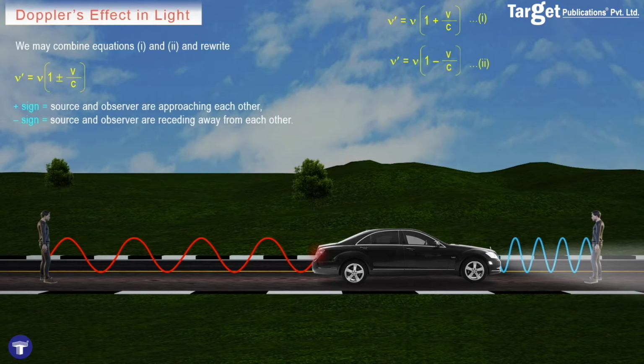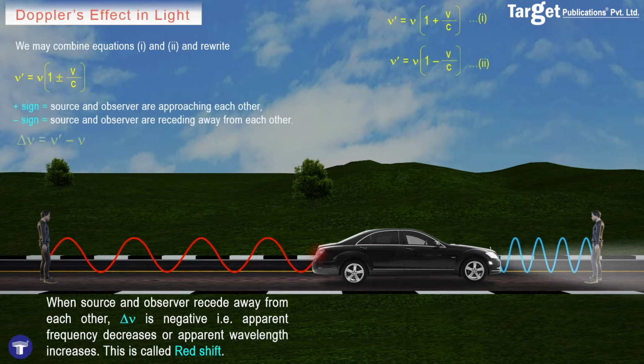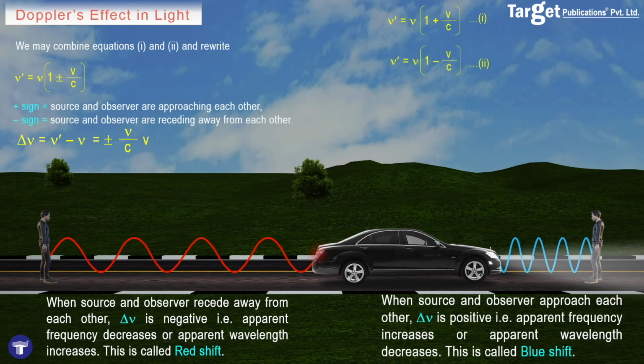We can also write down the shift in the frequency, that is delta nu, which is nothing but apparent frequency minus original frequency, given by plus minus nu by c into v. This is negative if the source and observer are moving away from each other, that is apparent frequency decreases or apparent wavelength increases, and this is known as the red shift. On the other hand, the shift is positive when they are moving towards each other, the frequency increases or the apparent wavelength decreases, and this is known as the blue shift.